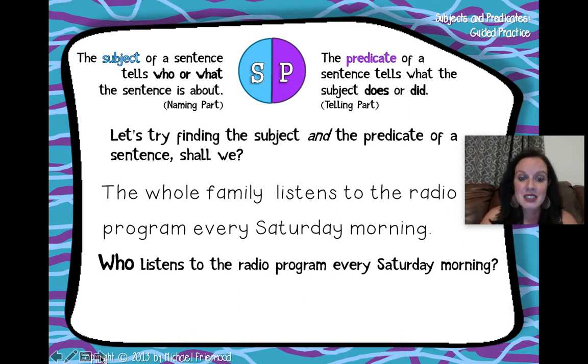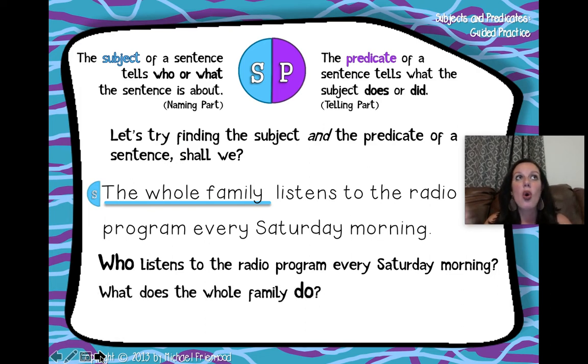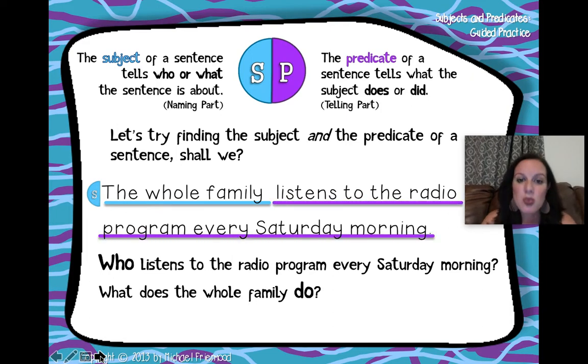That's right. The whole family. And what does the whole family do? That's right. They listen to the radio program every Saturday morning.